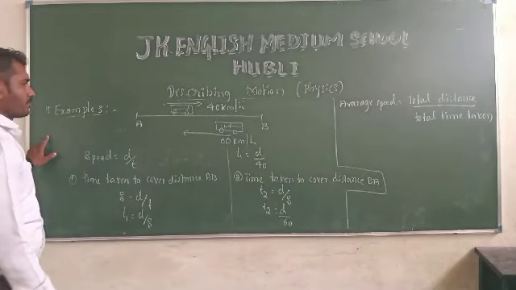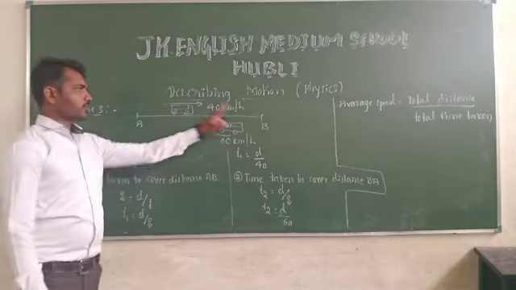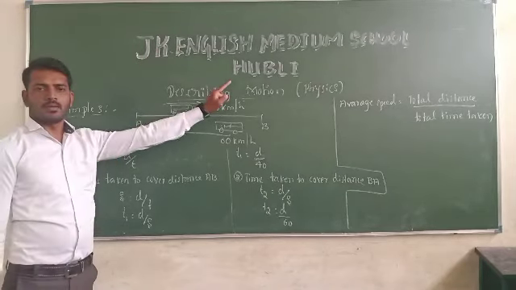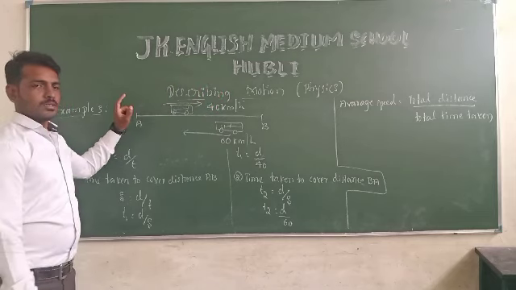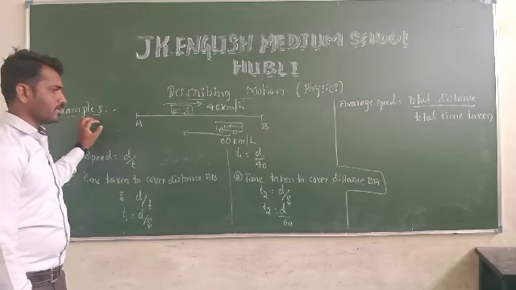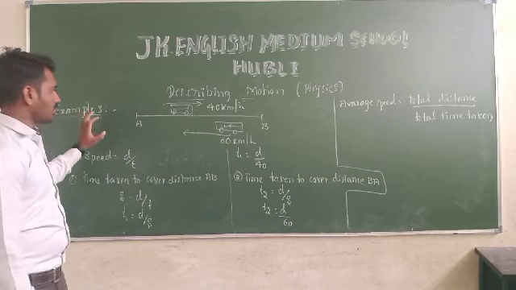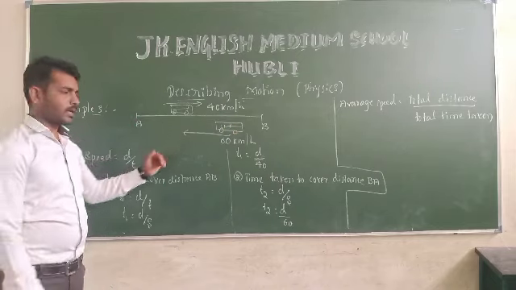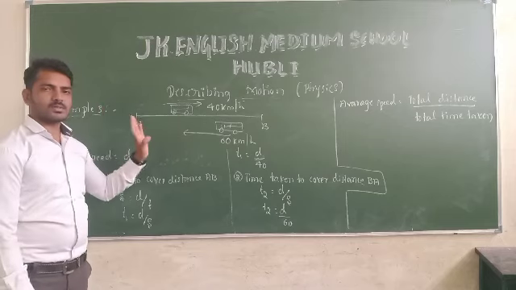This is two ways, A to B and B to A. In the earlier question we had only one way, so there was no trouble solving it, but here we have a little bit of trouble. We have to take both directions, from A to B and B to A. Don't try to add 40 plus 60.